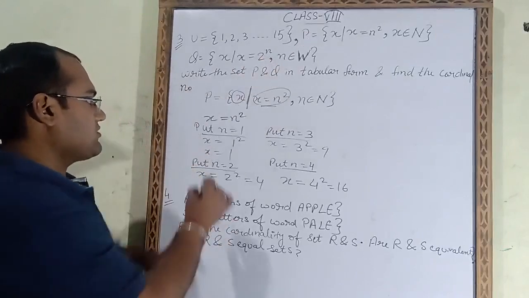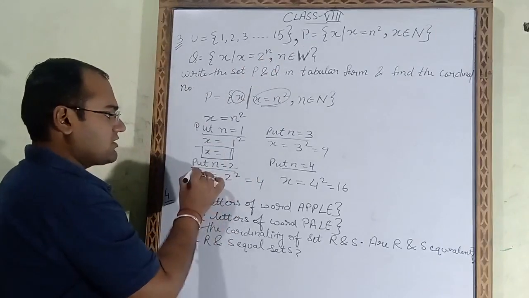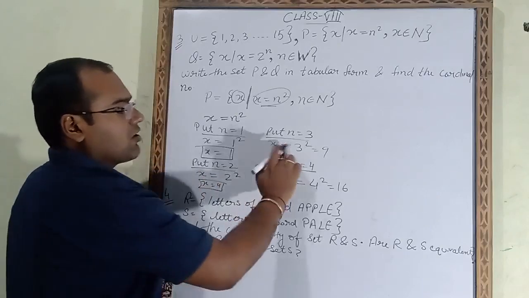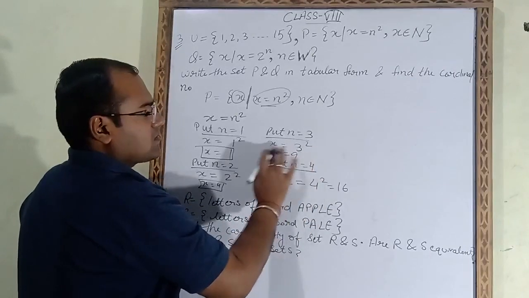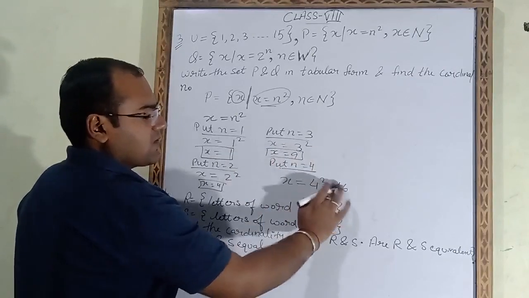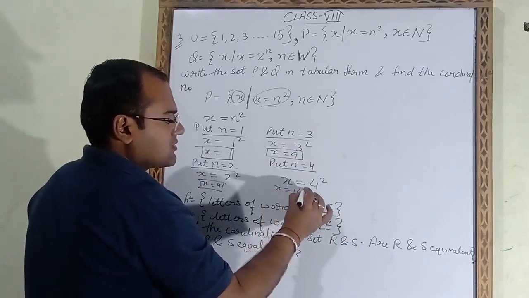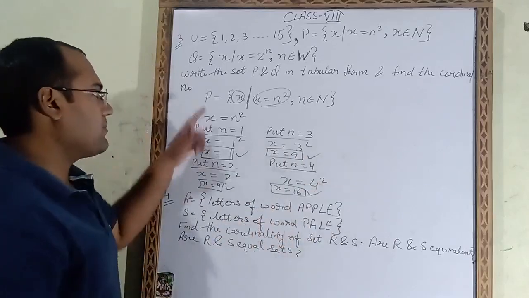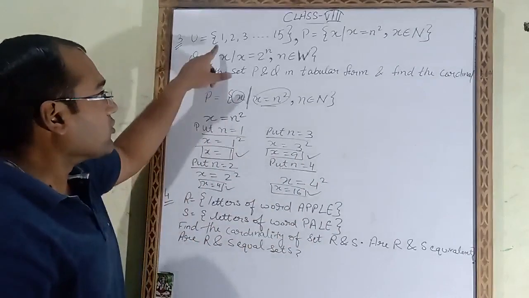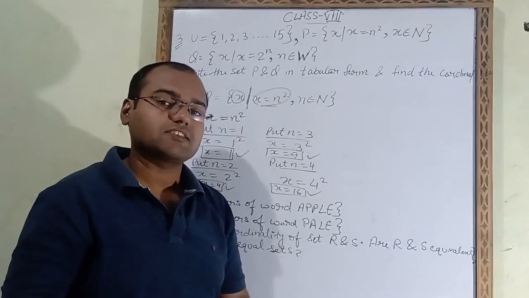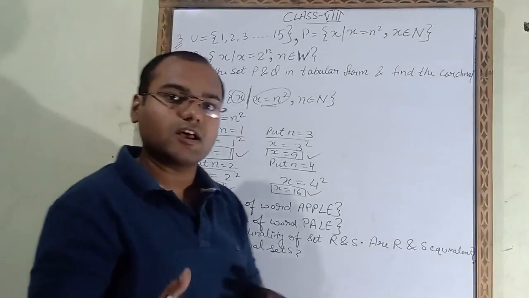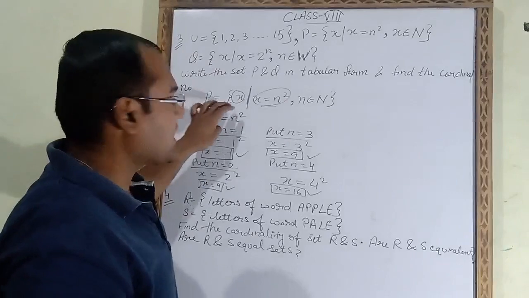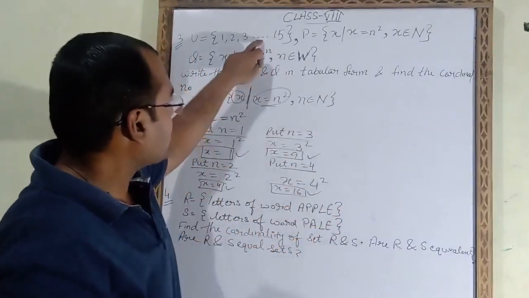Now in the P set we have to write the values of x. The answers of x are x is equal to 1, x is equal to 4, x is equal to 9, and here we got x is equal to 16. These all are the answers of x, and in P we have to write x only. Now the universal set is given. What is the universal set? The universal set is a set from which we have to select all the values of every given set. So for the P set also we have to choose the values from this universal set only.